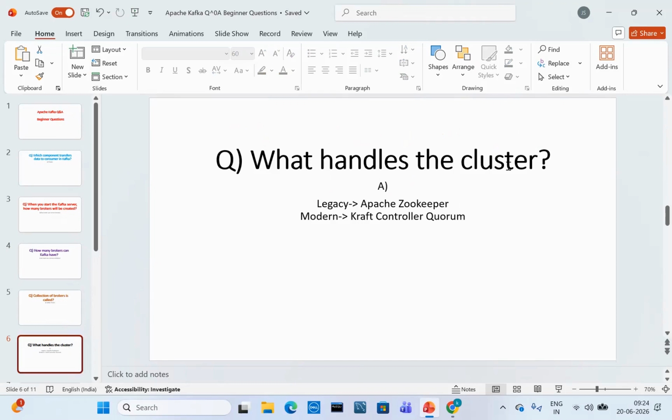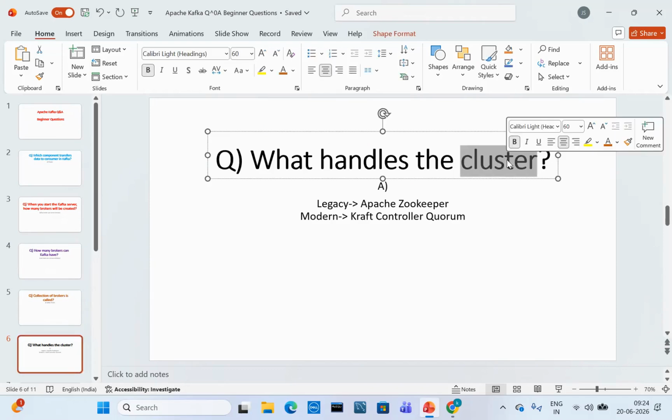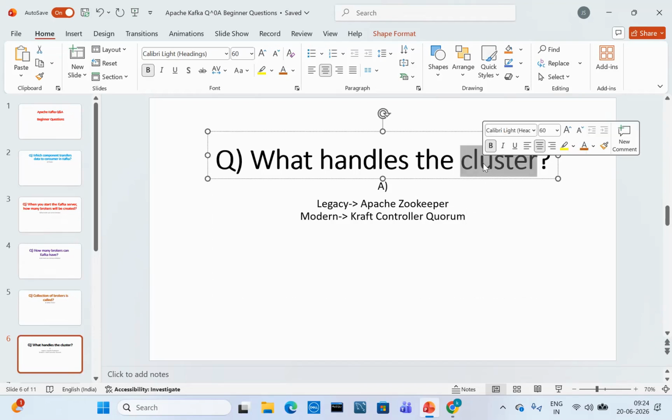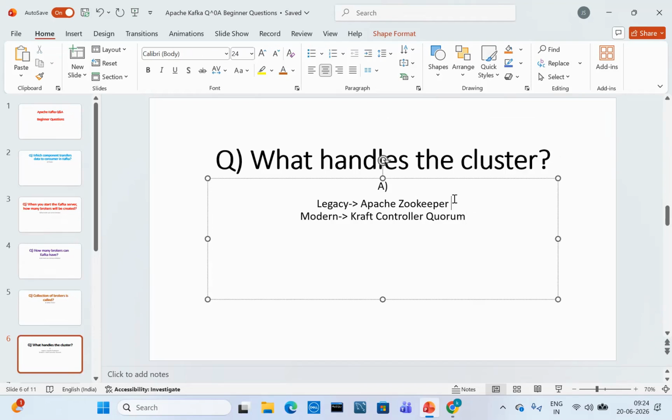What handles the cluster? The cluster contains the metadata information of the brokers. It is handled by Apache ZooKeeper in legacy systems, and in modern systems by the KRaft controller quorum. So cluster metadata, nothing but broker information, will be there, along with replica and some extra information.